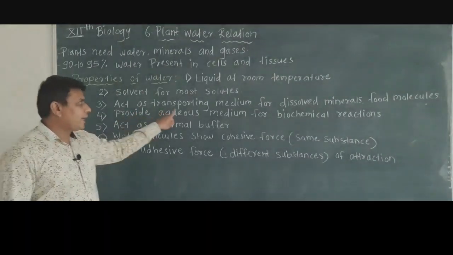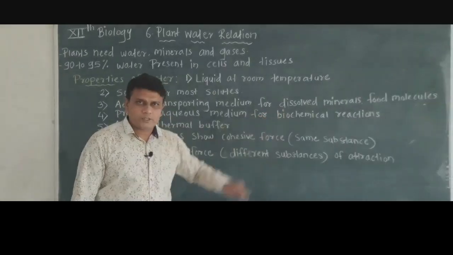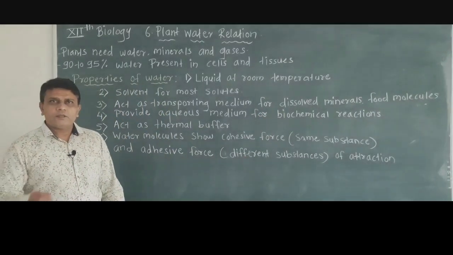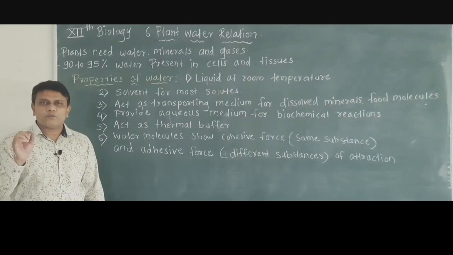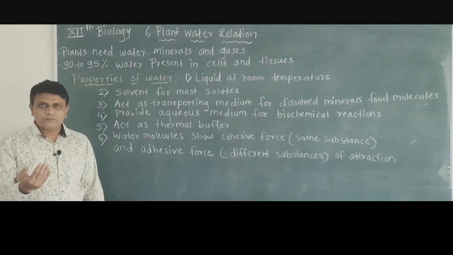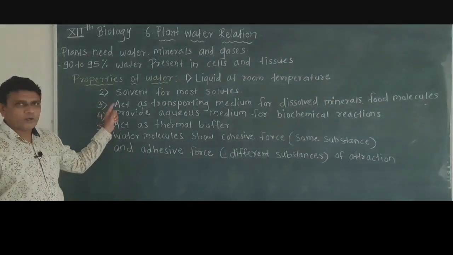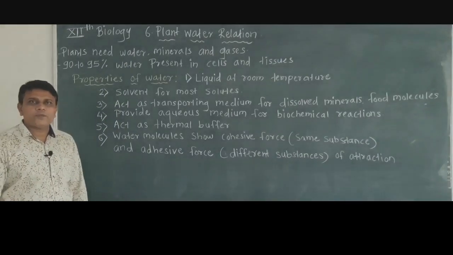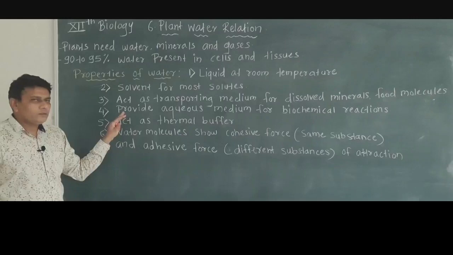The food molecules produced during photosynthesis are transferred from leaves to other parts with the help of water. So water is one of the important transporting media.